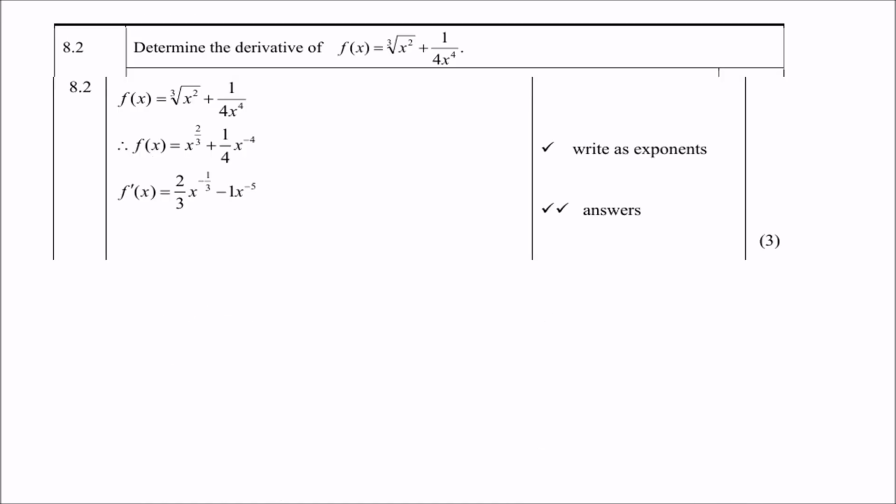Question 8.2, determine the derivative of f of x equals the cube root of x squared plus 1 over 4x to the power of 4. Now you don't have to use first principles anymore. You can use the rules of differentiation. Now there's things you must remember here.